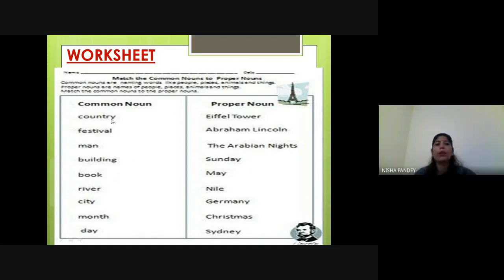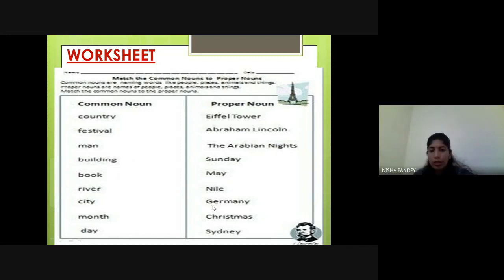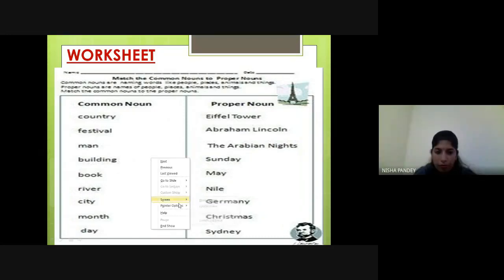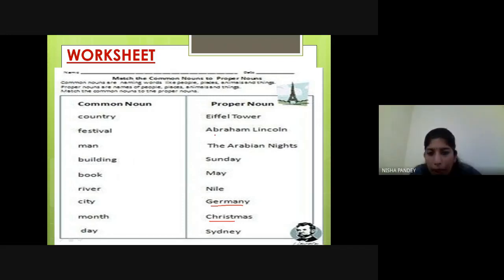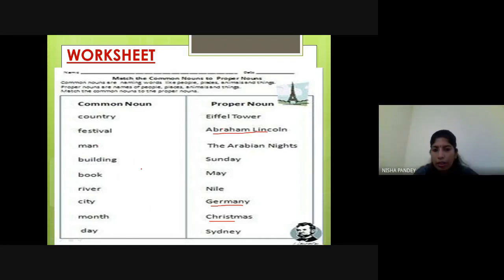Okay, so country. You will match with which one? Which is the country you can see here? Germany. Okay, very good. Now festival. Christmas. Christmas, very good. Man. Who is a man? Abraham Lincoln is a man, right? So we'll match with this, Abraham Lincoln.